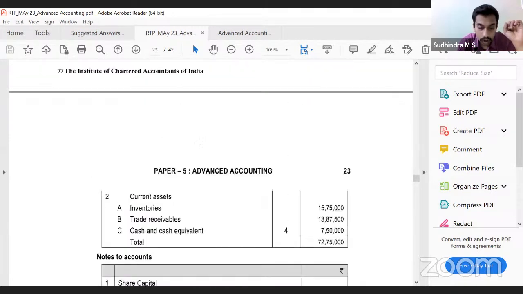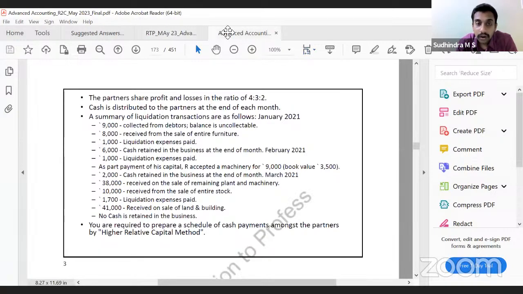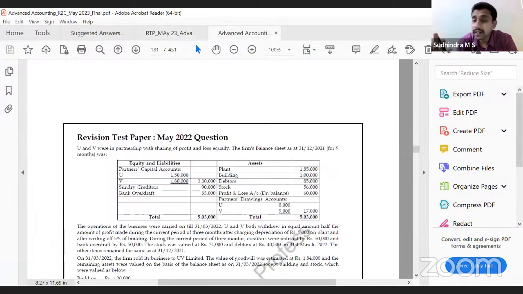This is how we will have to look into the conversion of a firm into a company. Okay, same way, can we look into one more question? Everyone understanding, following? Yes, sir.